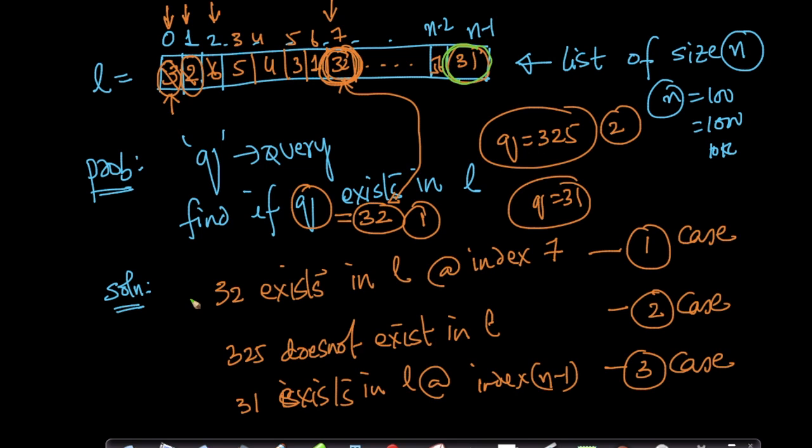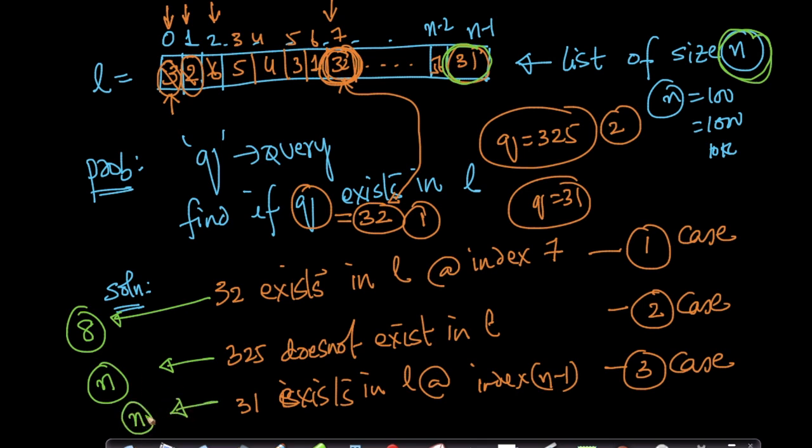Now let's take case 1. For case 1, how many comparisons did we do? We have a total of n numbers, right? Let's not forget that. What is the most basic operation here? Comparison. How many comparisons did we do in case 1? We did 8 comparisons, right? In case 2, how many comparisons did we do? We did n comparisons. In case 3, also we did n comparisons, right? So what is happening in the worst case? In the worst case, you end up doing about n comparisons to say whether an element exists or not, right?